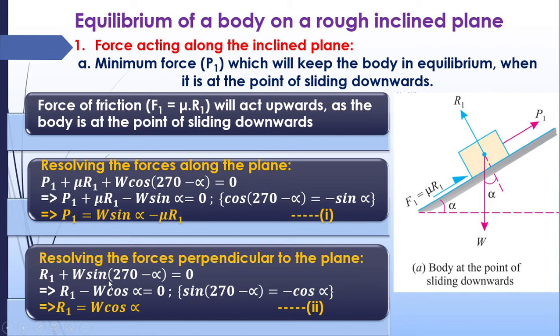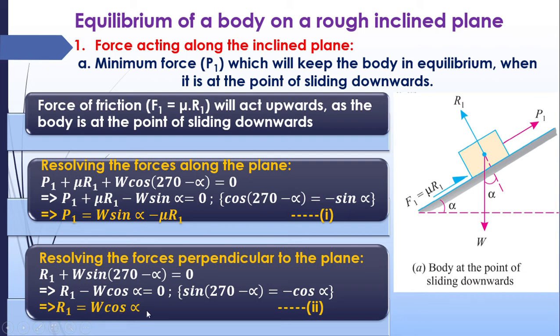Second step is resolving the forces perpendicular to the plane. So this is our axis. We are resolving the forces perpendicularly. There are two forces to resolve perpendicularly. One is R1, the other one is W. So R1 is in perpendicular direction. So we can take it as such, R1 plus the vertical component of W, which is W sin 270 minus alpha. The angle of W is 270 minus alpha, so we are taking sine of that angle. So we can take plus. Although this is in opposite direction, no need of taking the negative sign. The conversion already gives us the negative sign. Sin 270 minus alpha is equal to minus cos alpha. So the negative sign comes. So we can say that R1 is equal to W cos alpha.